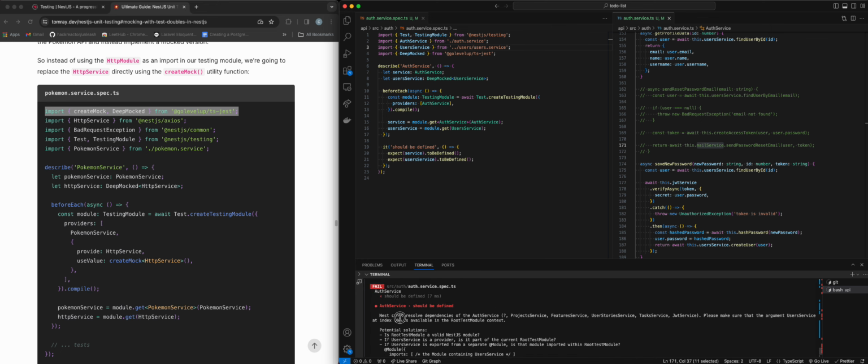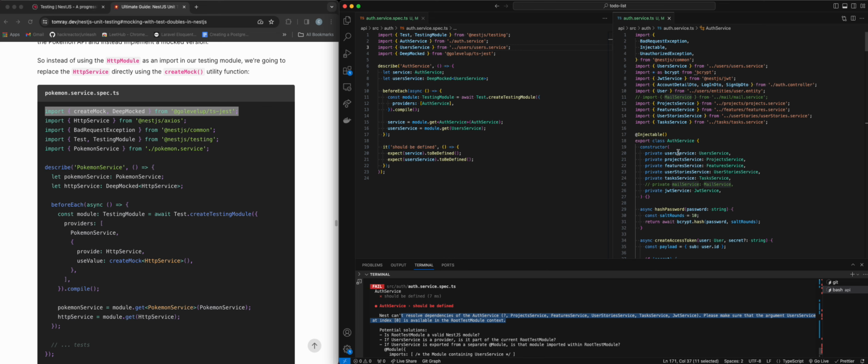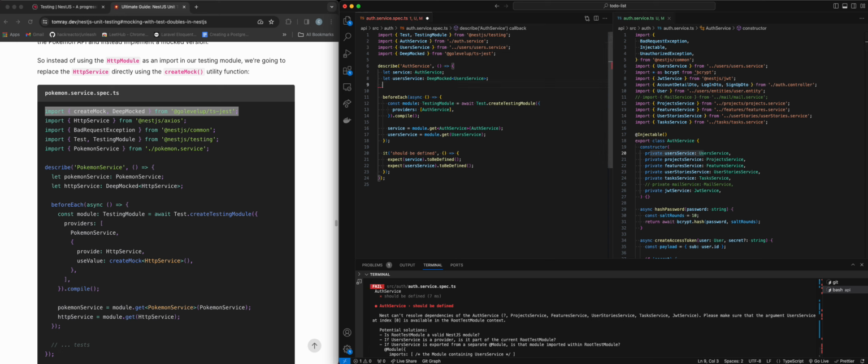Perfect. So we can't resolve the dependencies, but if you notice, it's not mad about user service. It just is mad now about project service, feature, and so on. So to be honest, this feels like a win. So I'm going to keep on with this game plan then.